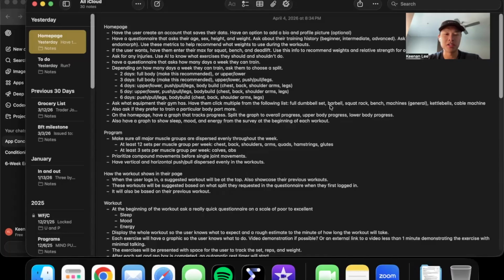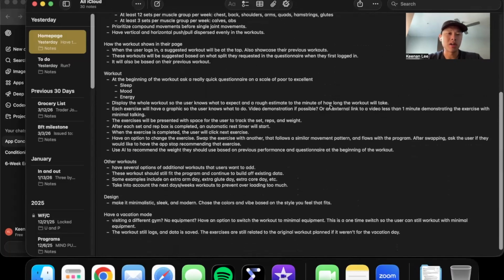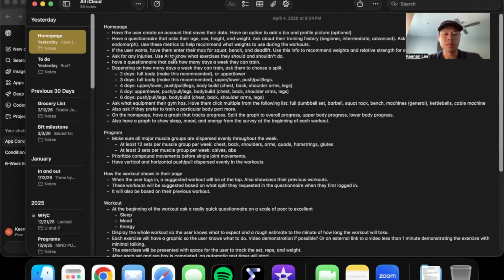I first started just in my notes app, brainstorming what this app is going to be about. This whole brainstorming process, I'd say, took about an hour. It's basically just me coming up with the purpose of the app. I first started with the home page, basically what the user sees right when they log in. They have a login info.